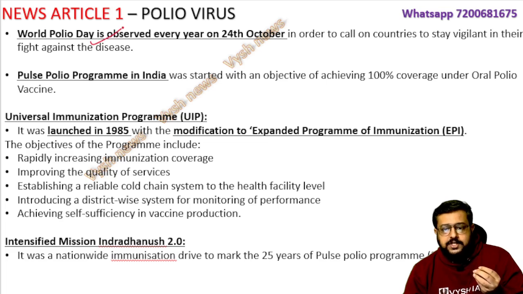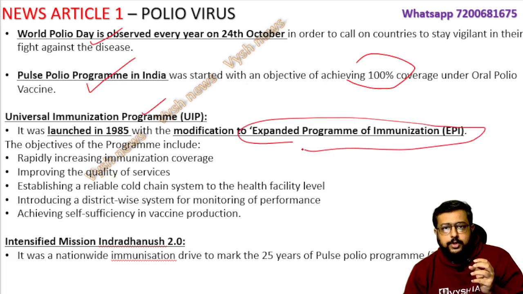World Polio Day is observed every year on 24th October, and then the Pulse Polio program in India started to give the oral vaccine. 100% coverage we have done. Then the UIP also, extra information. First we had something called the Expanded Program of Immunization, EPI. Then we made it UIP in 1985, and it takes care of everything: rapid immunization, giving proper quality services, the cold chain system to keep these vaccines, district-wise administration, self-sufficiency in vaccine production, everything is taken care of in UIP.